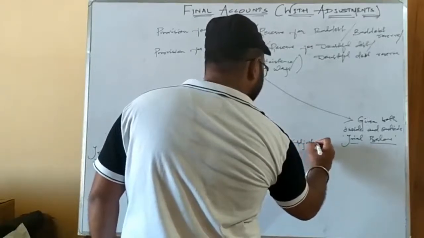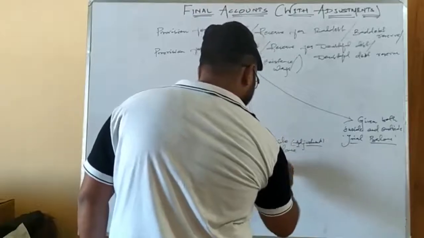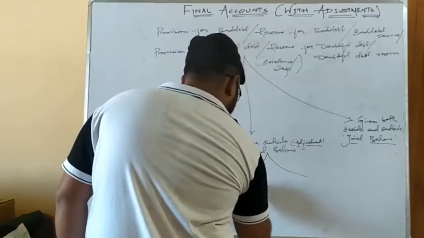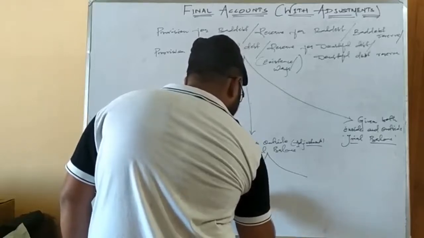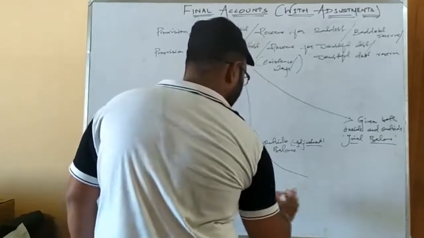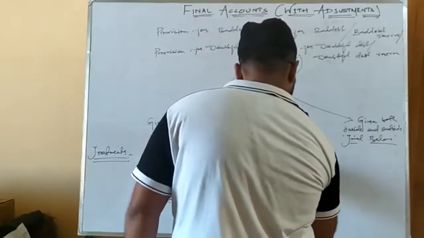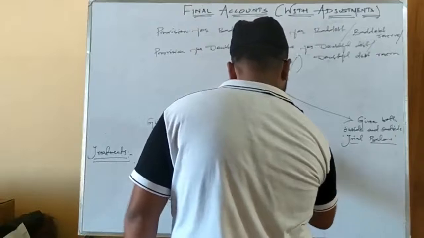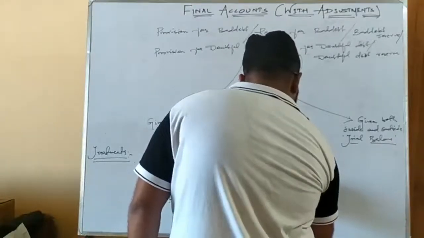And as you know, adjustments are taken to two financial statements. So it is shown in the debit side of profit and loss account. And second, it is shown in the asset side of balance sheet.